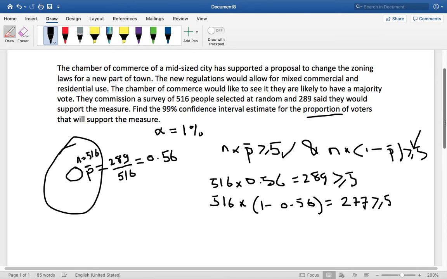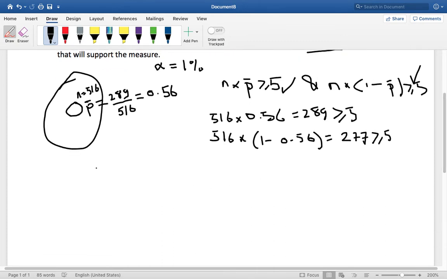So we can move ahead. Again, it's going to be the point estimate, this is for the lower limit, point estimate minus the margin of error, and the upper limit is going to be the point estimate plus the margin of error. So this is the generic formula for all confidence intervals that you're going to come across.